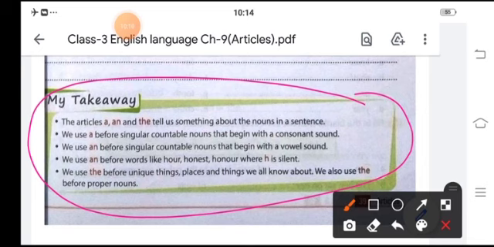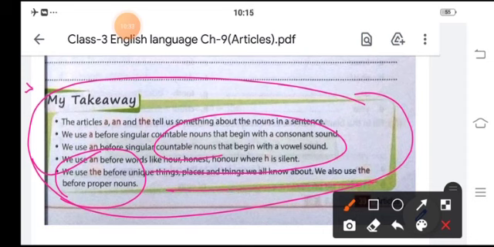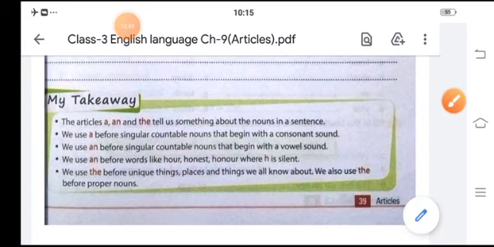We use a before a singular countable noun which begins with a consonant sound. We use an before a singular countable noun that begins with a vowel sound, and we use an with a silent h, and use the with unique things and places we know about. We also use the before proper nouns.